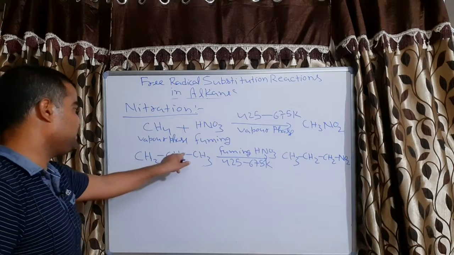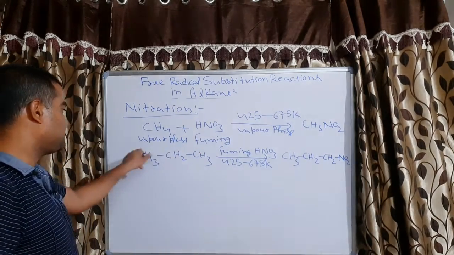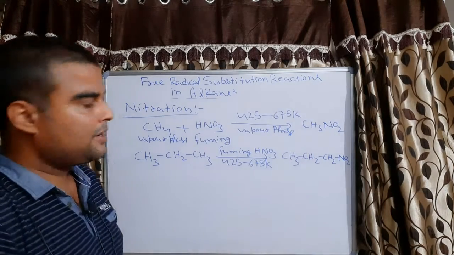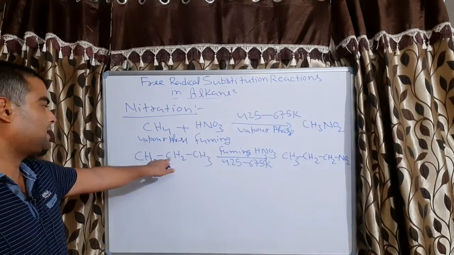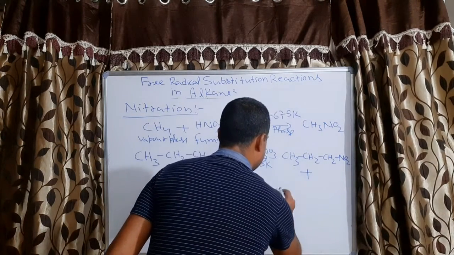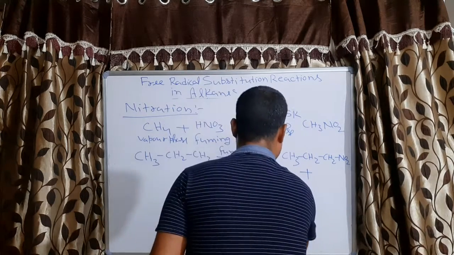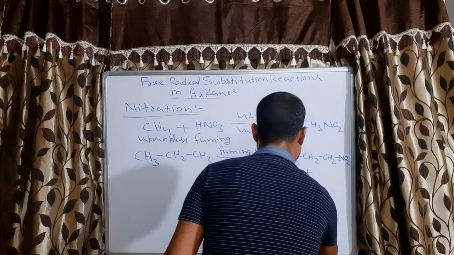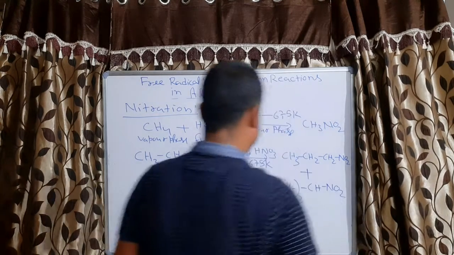Since it has different carbons, see, primary, secondary, and this is also primary, this NO2 free radical can substitute secondary hydrogen also. If it substitutes secondary hydrogen, then it will give CH3CH(NO2)CH3.